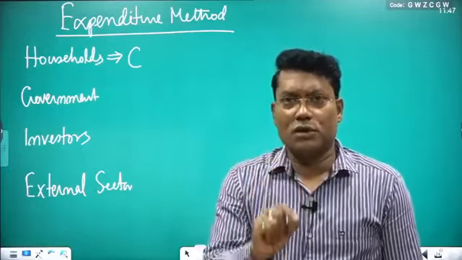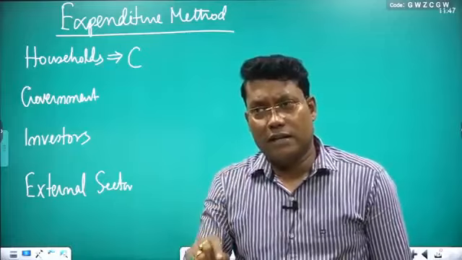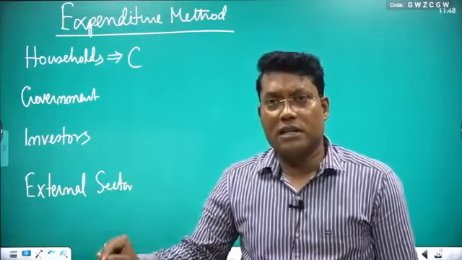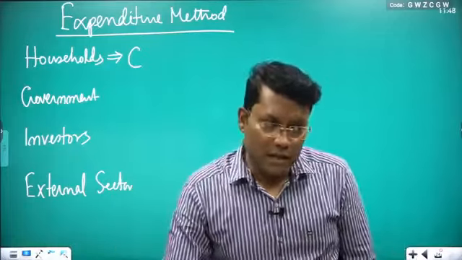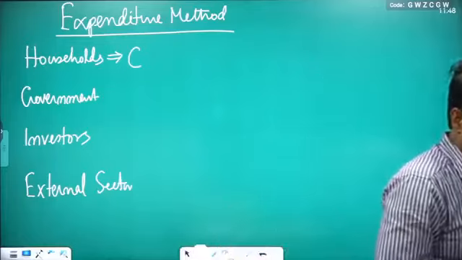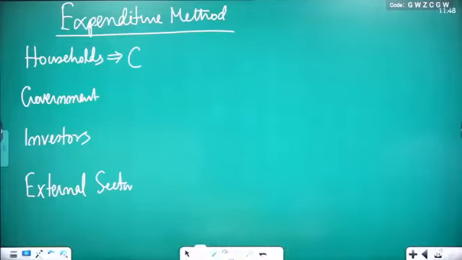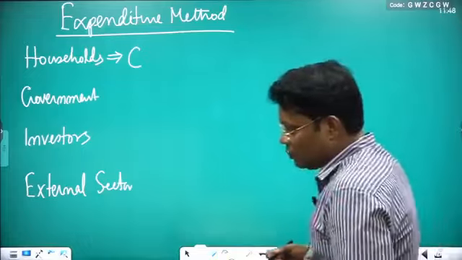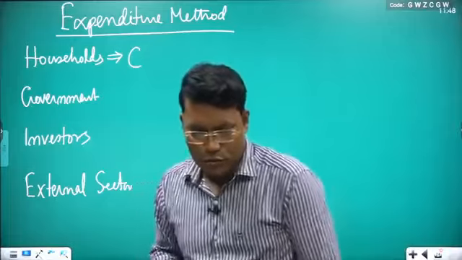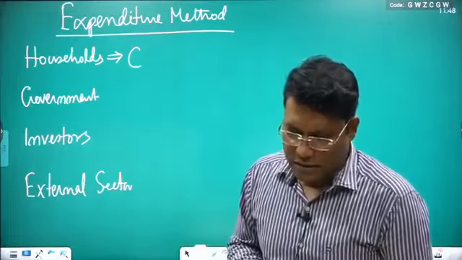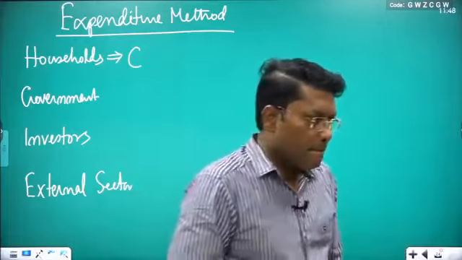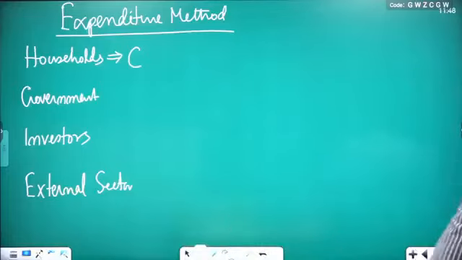So you write it is a total private final consumption expenditure incurred by households on final goods and services for consumption purpose.